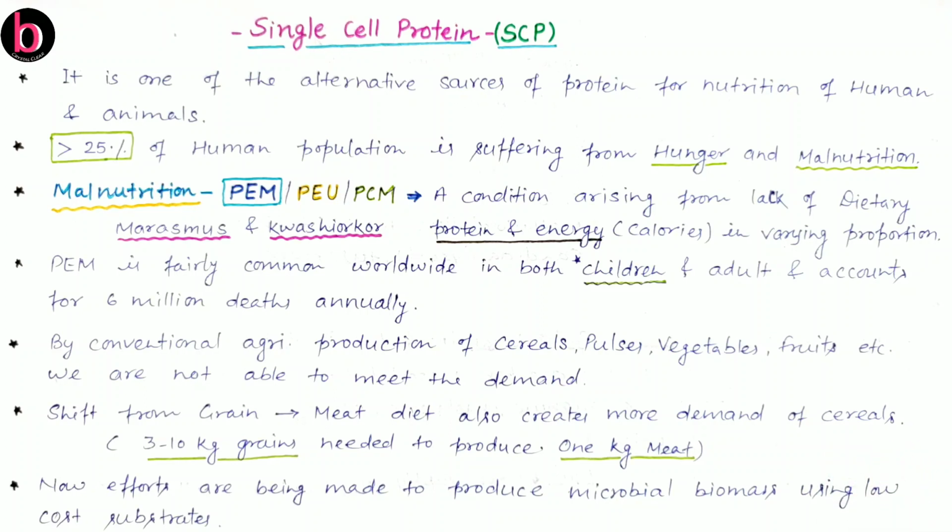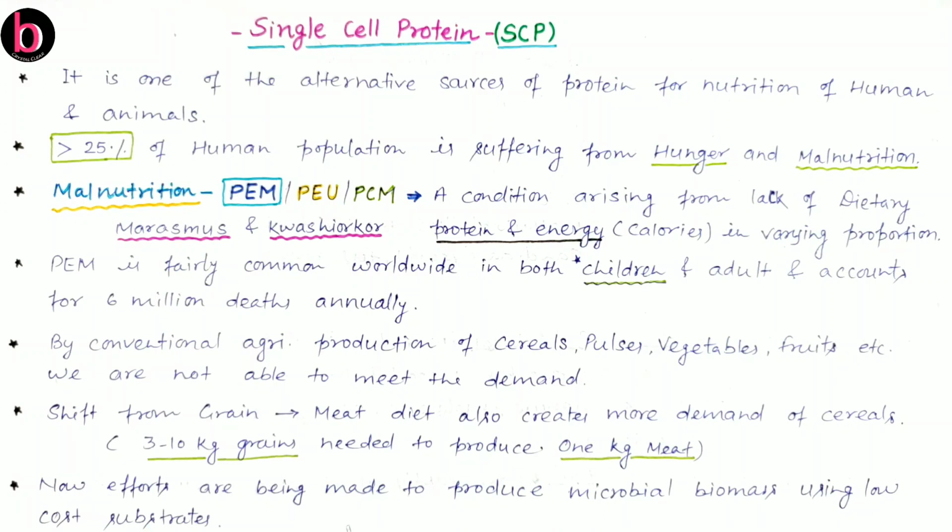Why? Because for production of 1 kg of meat, nearly 3 to 10 kg of grains are required. So this also causes great demand for grains, which is again a burden on agriculture. By using single cell protein, we can minimize the load on agriculture.